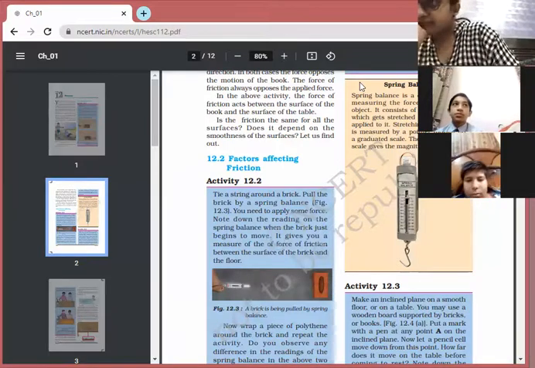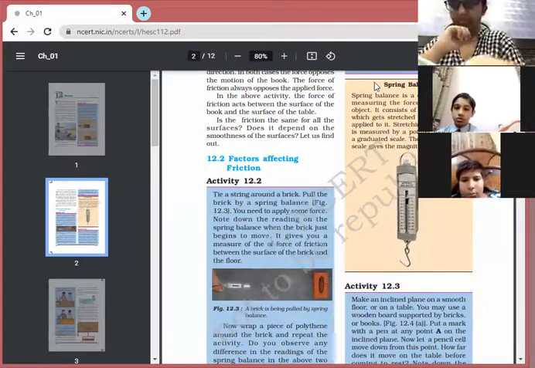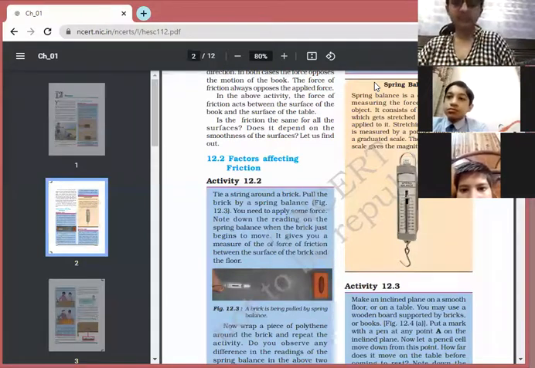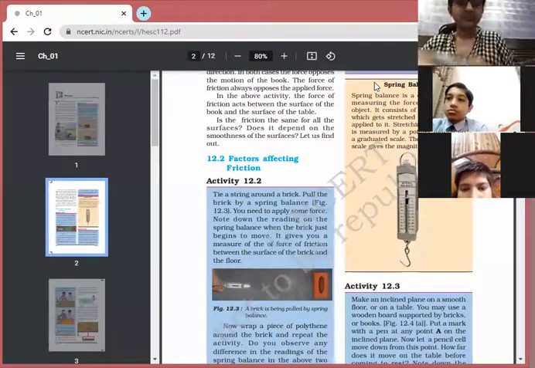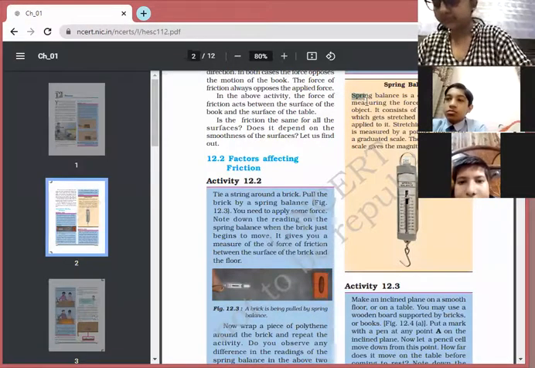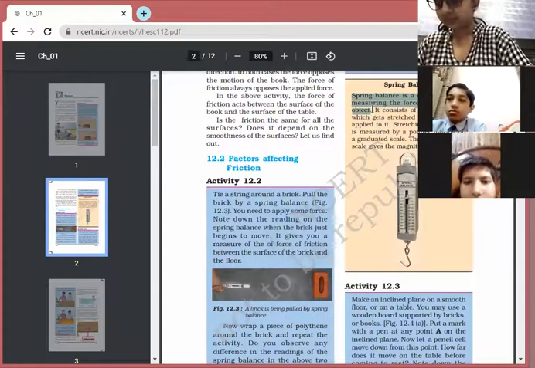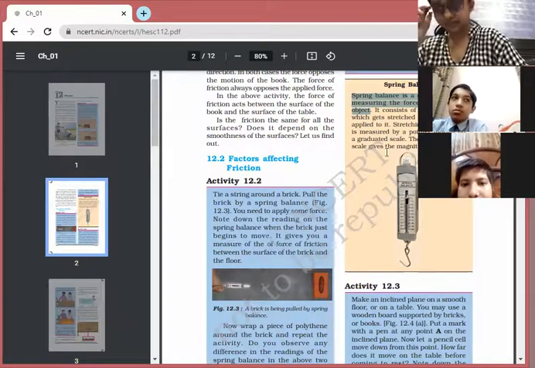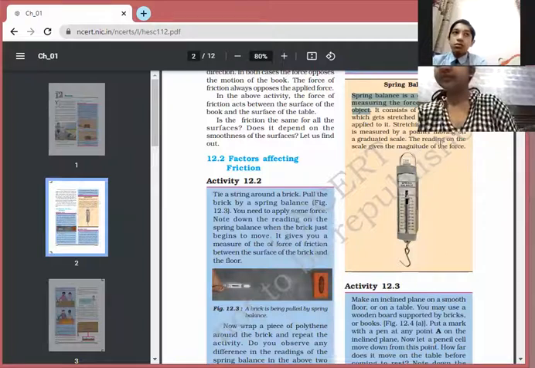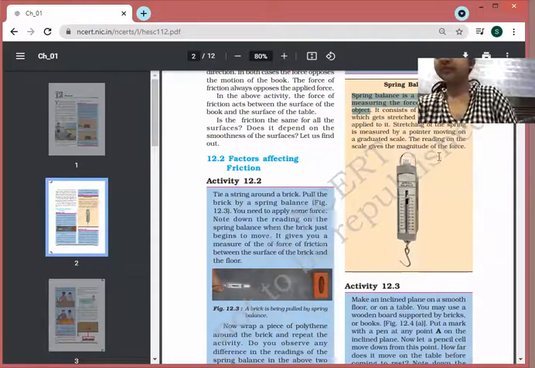Next. Yes, Harshit Tyagi, read this paragraph, spring balance. You have to know what this spring balance is. Spring balance is a device used for measuring the force acting on an object. It consists of a coiled spring which gets stretched when a force is applied to it. Stretching of the spring is measured by a pointer moving on a graduated scale. The reading on the scale gives the magnitude of the force.